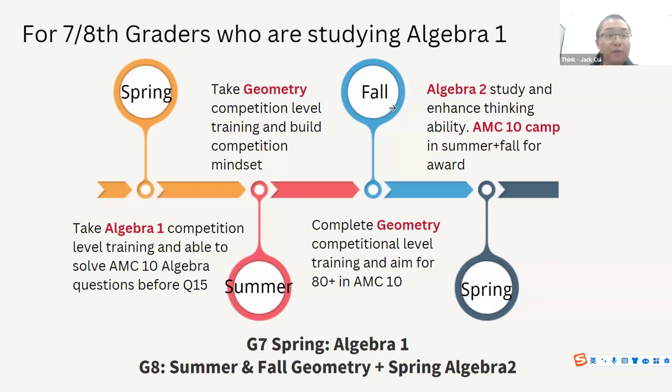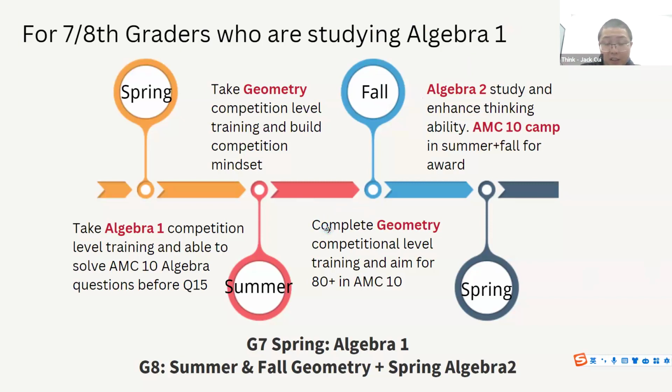So if you are already in a higher grade, like 7th to 8th graders who are already studying Algebra 1, in this case you already graduated from the AMC 8. You can continue to study, but AMC 8 only tests you on pre-algebra. It's time for you to prepare for the AMC 10, just in case. And if that's the case, you had better get in good shape in Algebra 1.